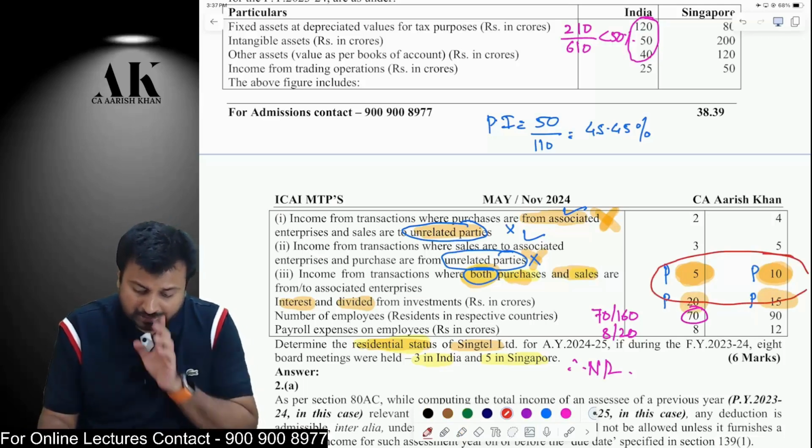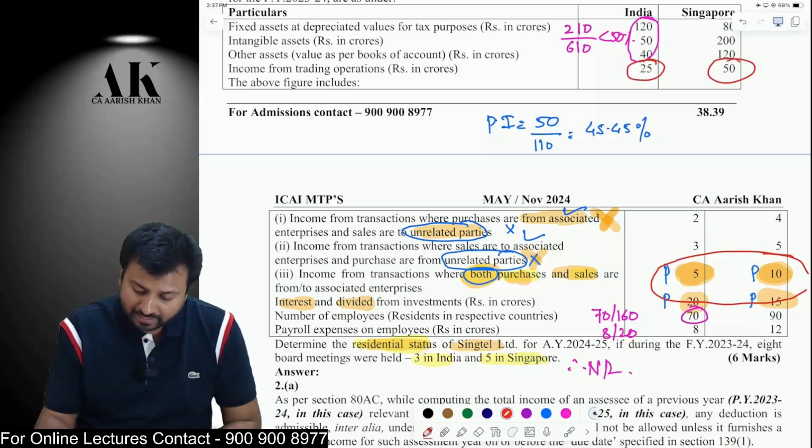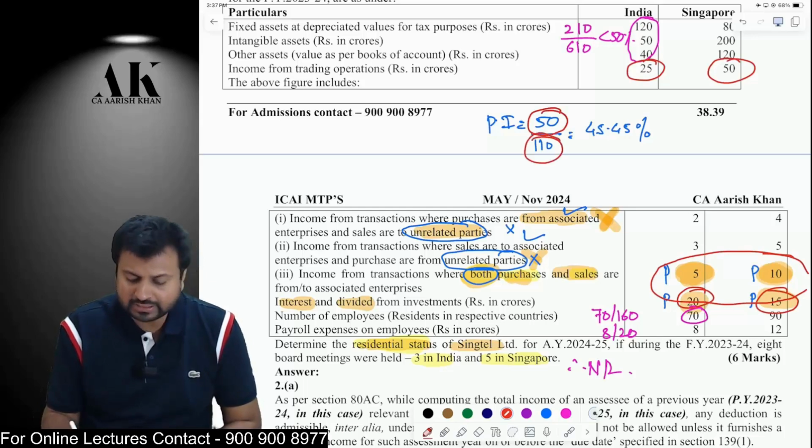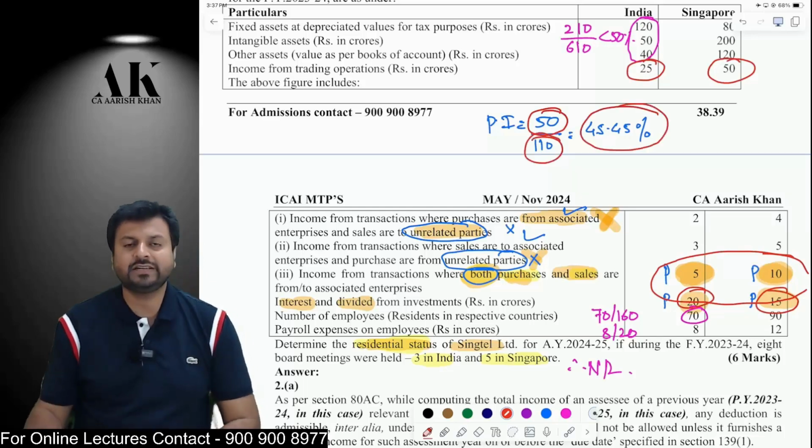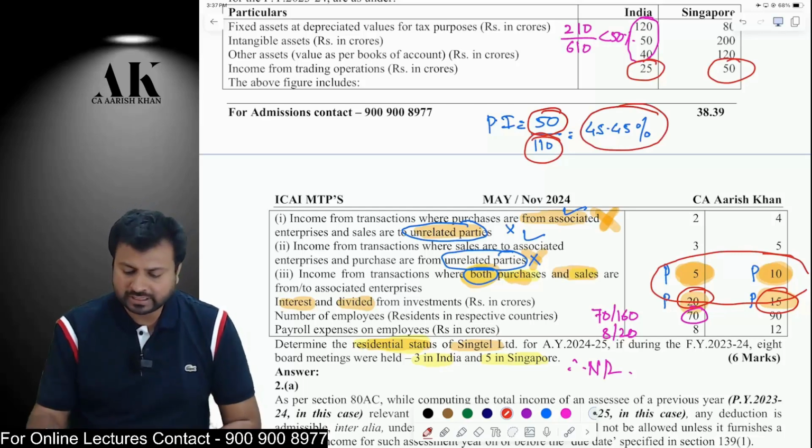What will the total income include? Total income will include 25 lakhs, 50 lakhs, and then this 20 lakhs, and then 50 lakhs. Therefore, passive income is 50 lakhs, total income is 110 lakhs. Therefore, your passive income is less than or equal to 50% of total income. Condition number 1 is fulfilled.